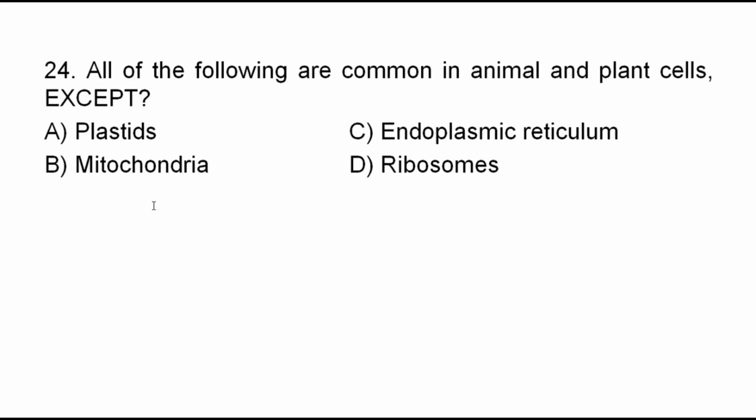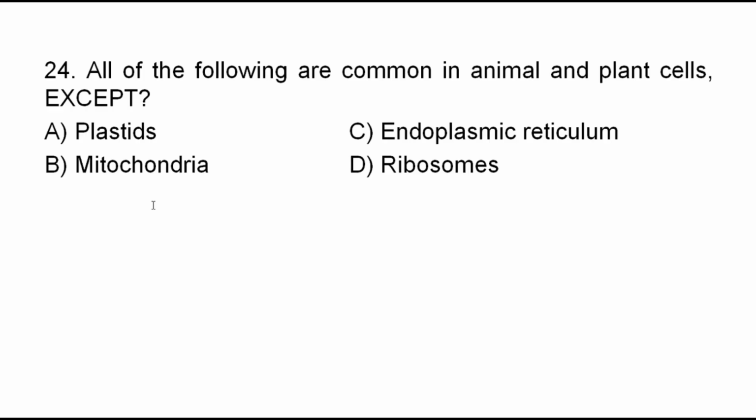Good. Question number 24. All of the following are common in animal and plant cells except: A, plastids; B, mitochondria; C, endoplasmic reticulum; D, ribosomes. What's the correct answer from the given alternatives? Good. The correct answer is A, plastids. Endoplasmic reticulum, ribosomes, and mitochondria are found in both plant cells and animal cells.